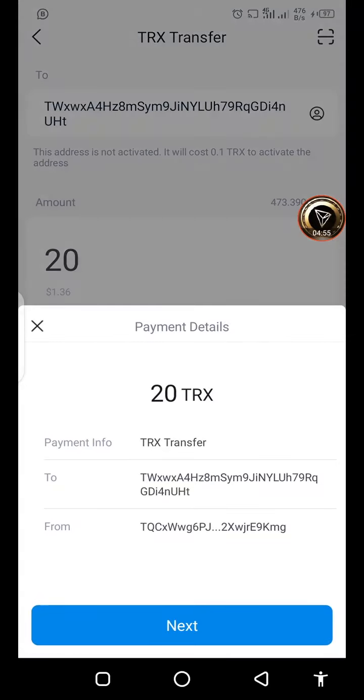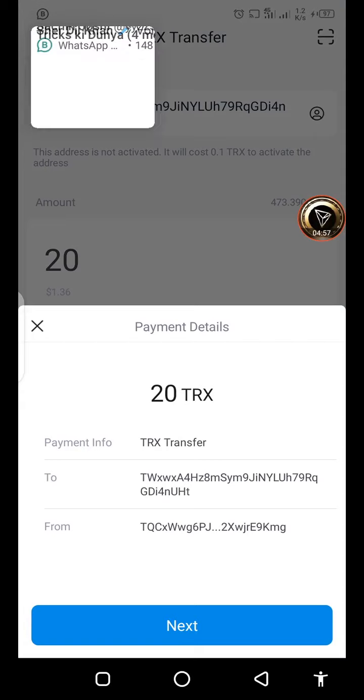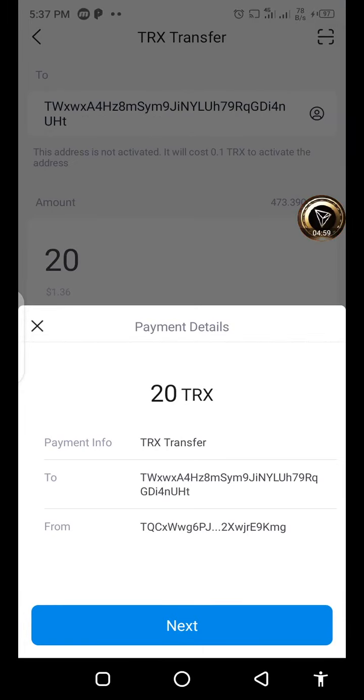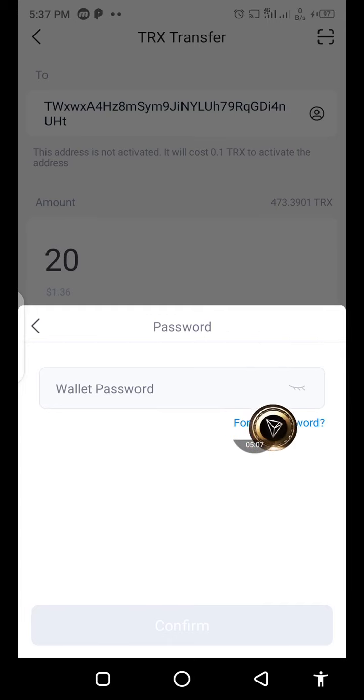Click the next option and confirm your withdrawal address and that the amount is accurate. Click password, put your password and click the confirm option. Your withdrawal is taken from your personal wallet.